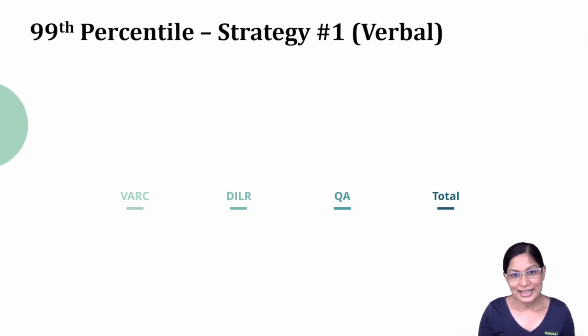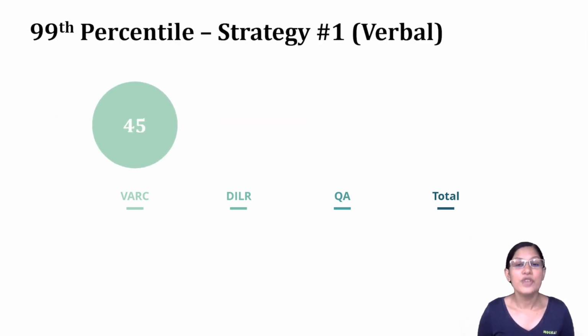So the first strategy is, if like me, verbal is your strong point. Now that's a great place to be in because verbal is typically the highest scoring section, and we just saw even for 85th percentile, the score we need in verbal is higher. So for you to get the 99th percentile, you need to get somewhere around 100 marks. Somewhere in the 95 to 100 will typically get you the 99th percentile.